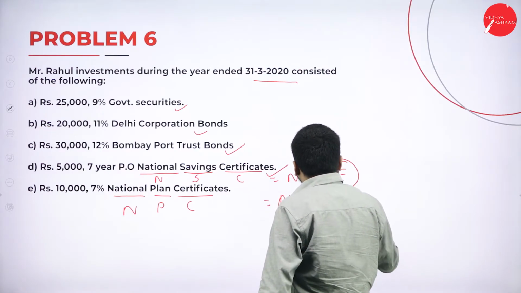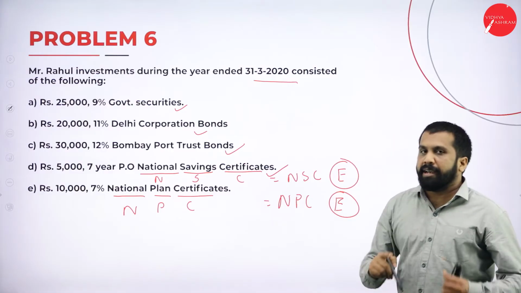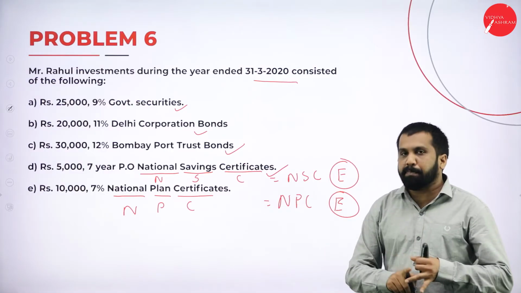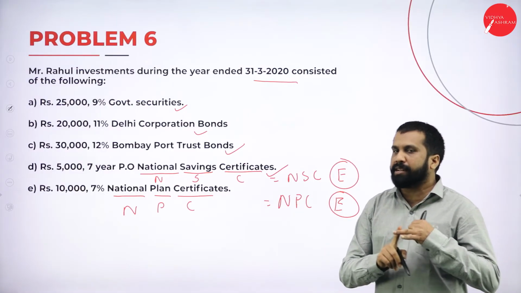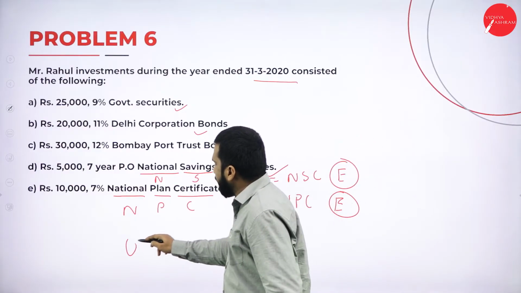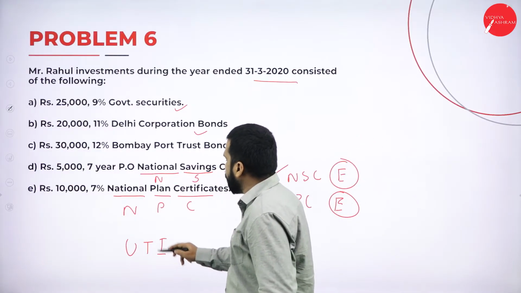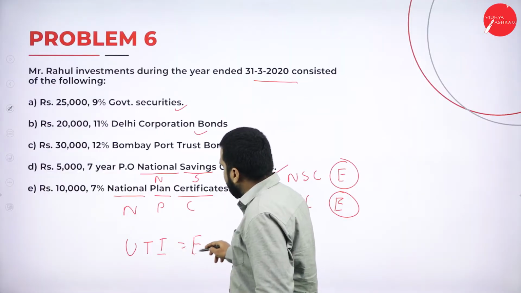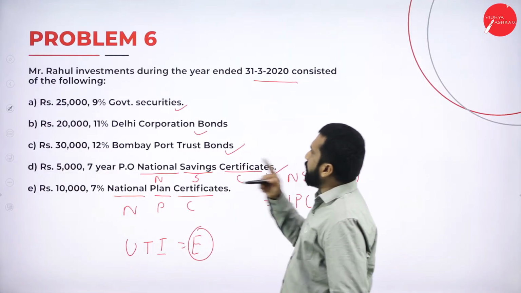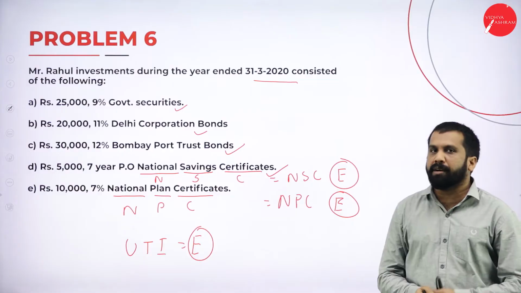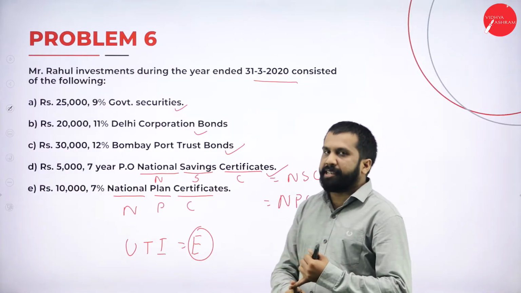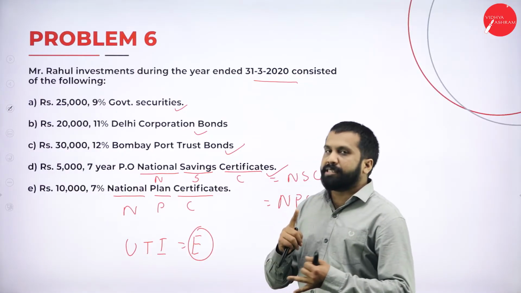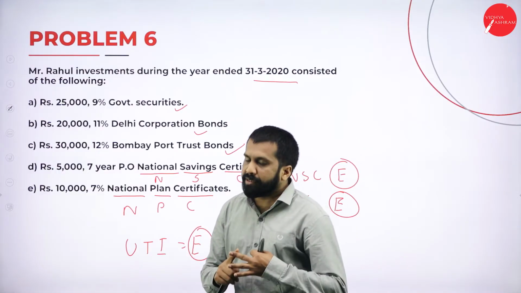This is also exempted. Remember, NSC, NPC, always exempted. Along with this, if you get Unit Trust of India, UTI, this is also exempted. While doing your interest calculation, always remember, in case of NSC, NPC, as well as any gold scheme,